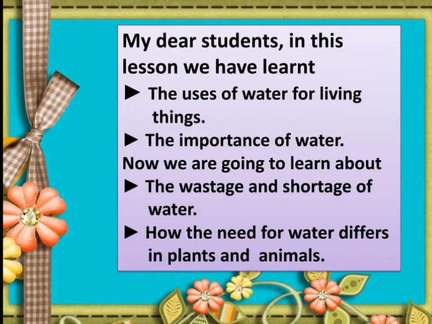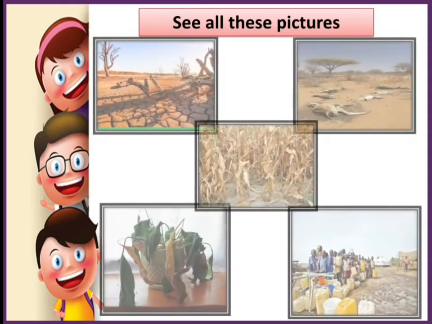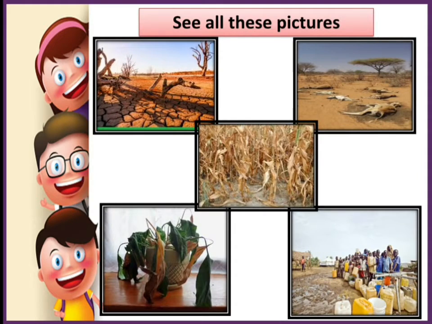Dear students, in the last video we have learnt about the uses of water for living things, the importance of water. Now we are going to learn about the wastage and shortage of water, how the need for water differs in plants and animals. See all these pictures. It indicates the drought and shortage of water.